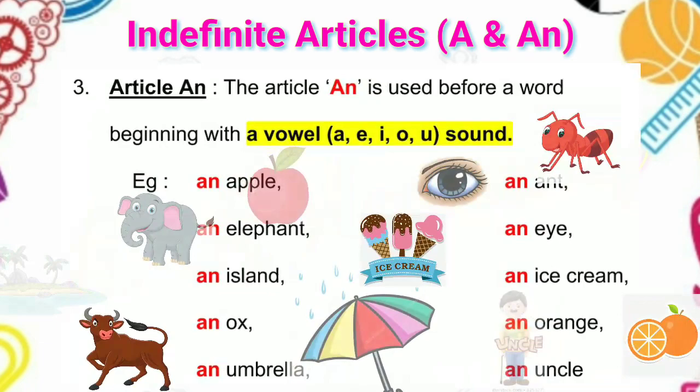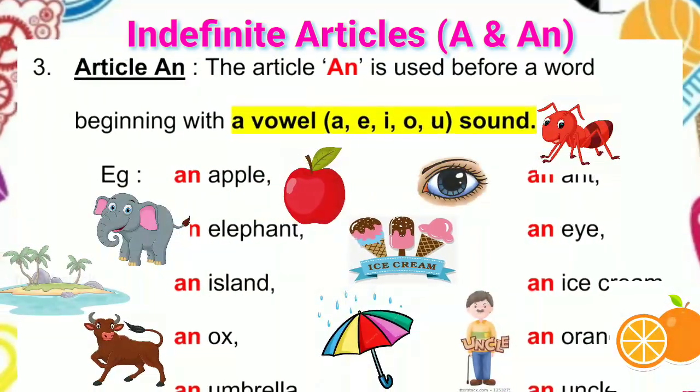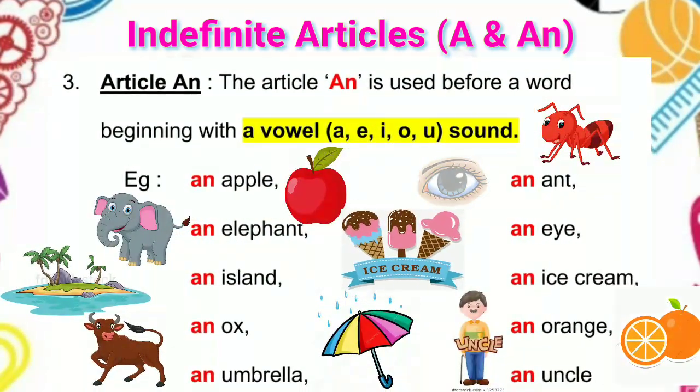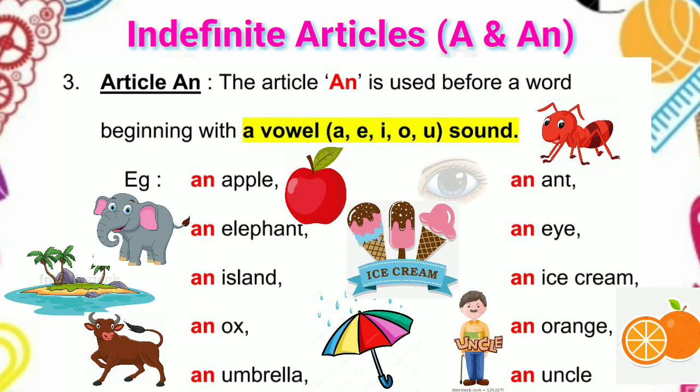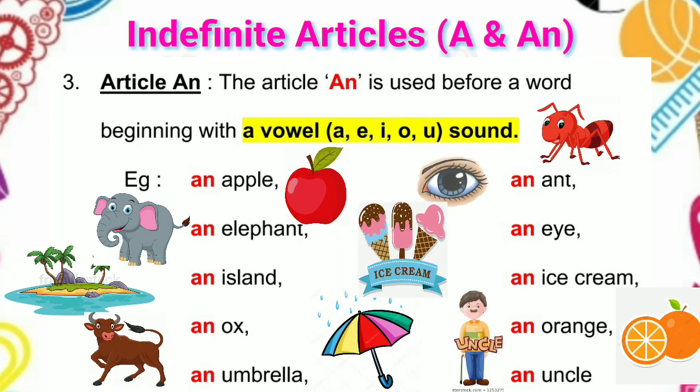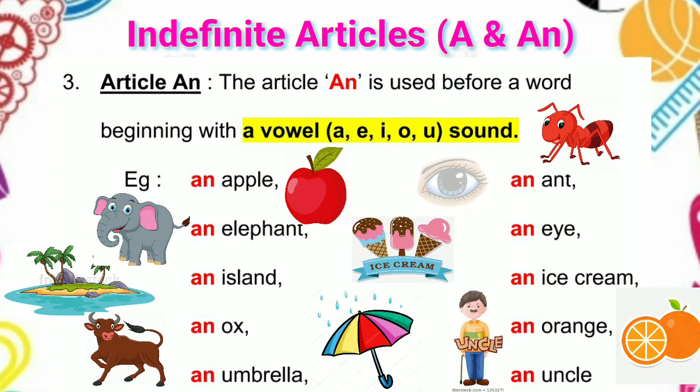The article an is used before a word beginning with a vowel sound. A, E, I, O sounds. A sound, E sound, I sound, O sound.